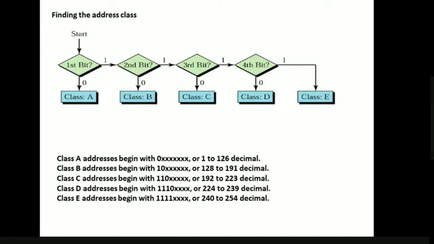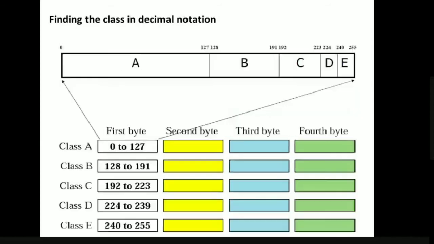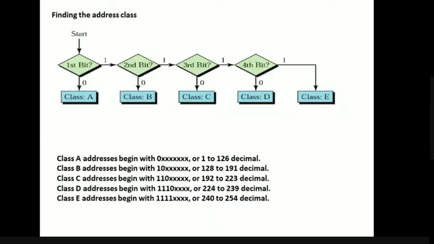If the first bit is 1 and the second bit is 0, it is class B. If the first and second bits are 1 and the third bit is 0, then it is class C. If it is not 0, then we check the next bit. If the first three bits are 1 and the fourth bit is 0, then it is class D. If all the first four bits are 1, then it belongs to class E. This is the same representation we have seen, now with the help of decision boxes. That's it.